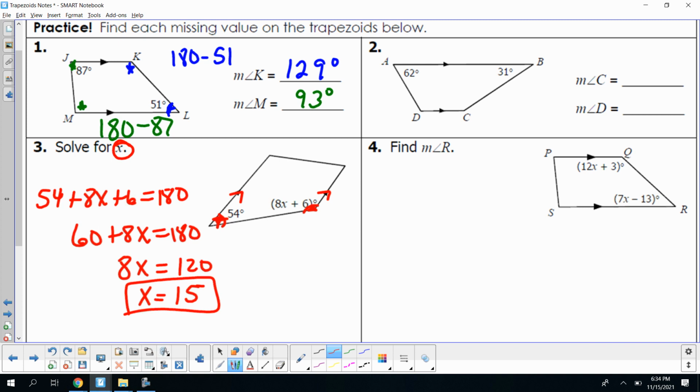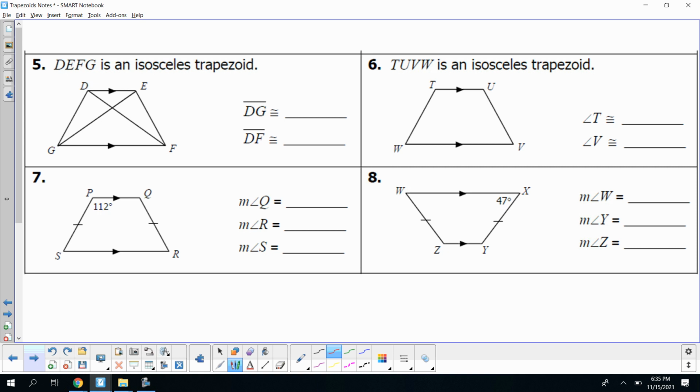I want you to take a look at number 4, and I want you to answer that one. Pause the video and answer that one on Edpuzzle. Okay, let's move on to number 5. DEFG is an isosceles trapezoid. Okay, remember, that means our sides are equal to each other and our diagonals are also equal to each other. So let's see, DG then should be equal to EF. DF then should be equal to GE.